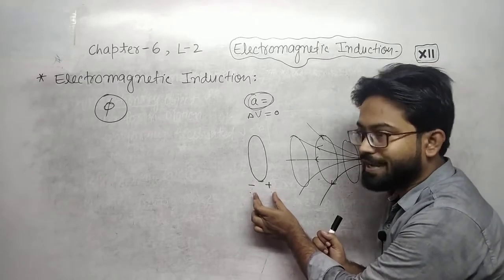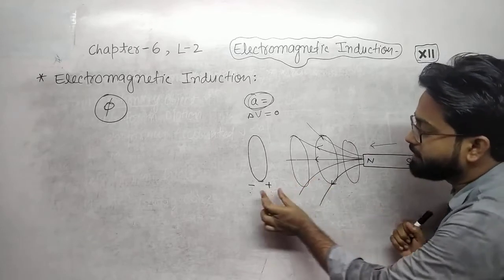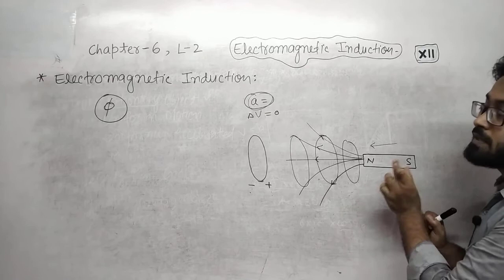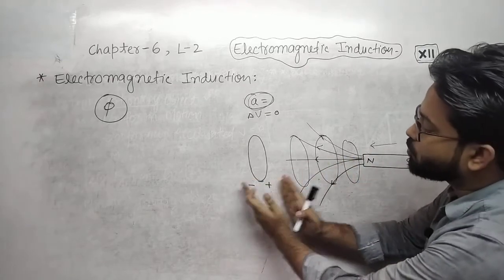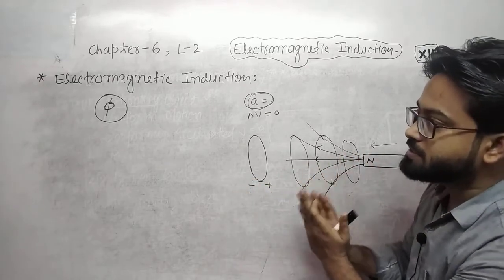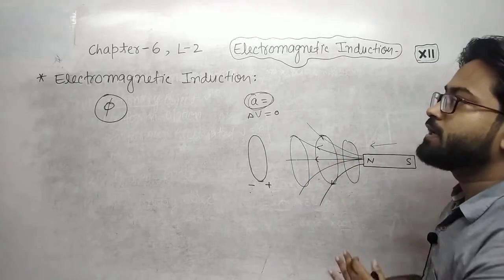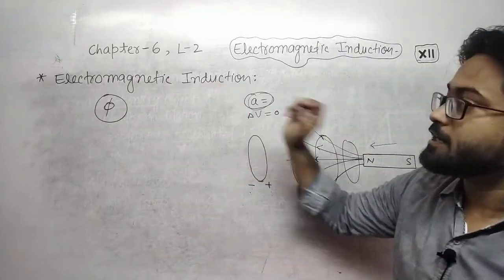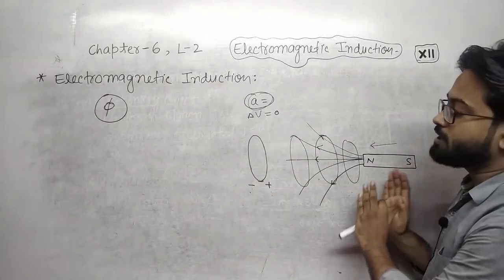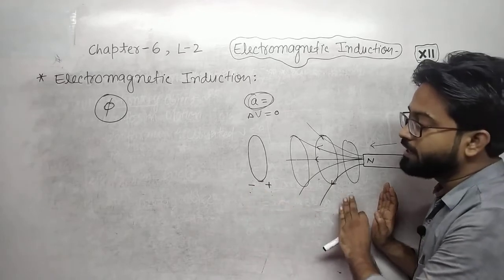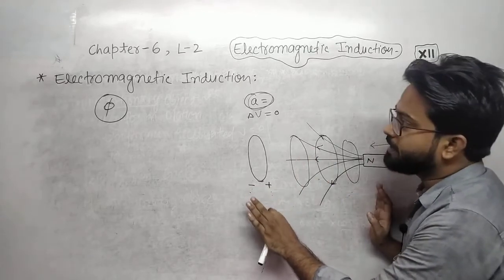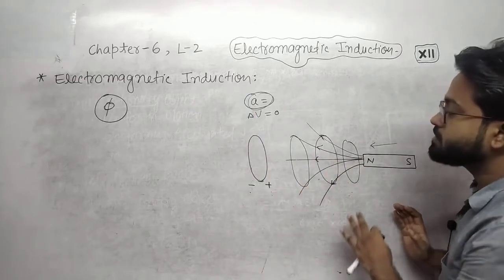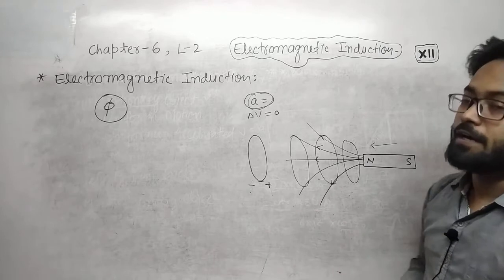means there is electricity, and this electricity is produced by this magnetic field. That's why it is called electromagnetic, because there exists electricity and magnetism both. That's why it is called electromagnetic induction: the magnetic field is the cause to produce the electricity, that's why it is called induction. This is electromagnetic induction.